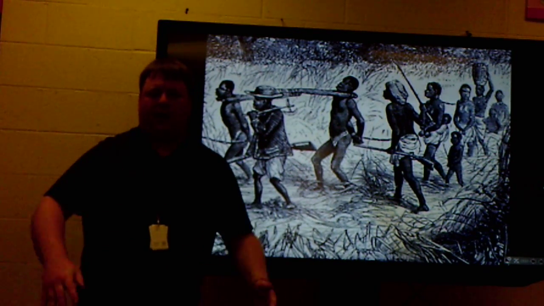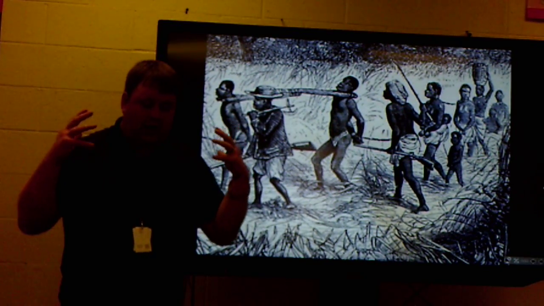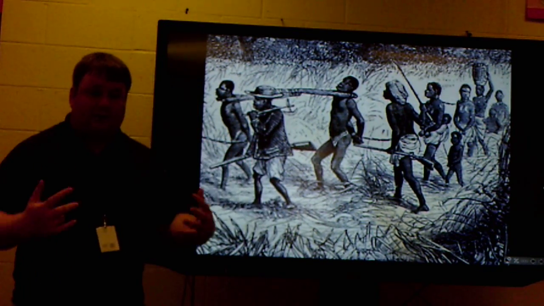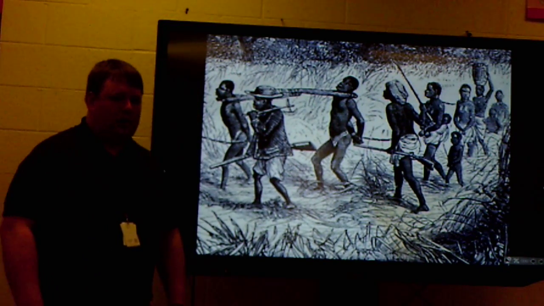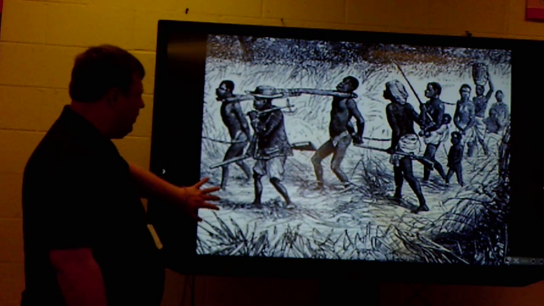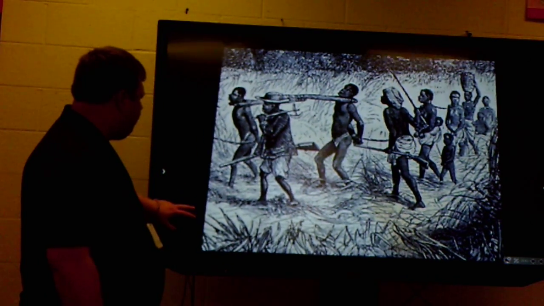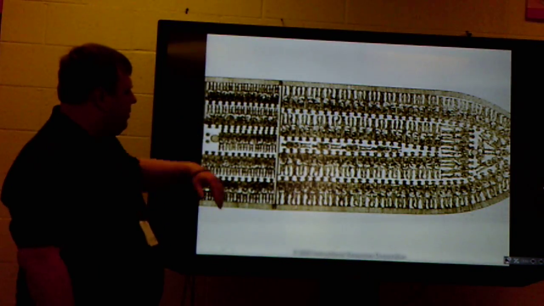And it didn't matter how they got there. They were put into slavery for work purposes against their will, brought to the Americas and forced to do hard labor. But this is one of those older pictures that's difficult to look at, but it's true.